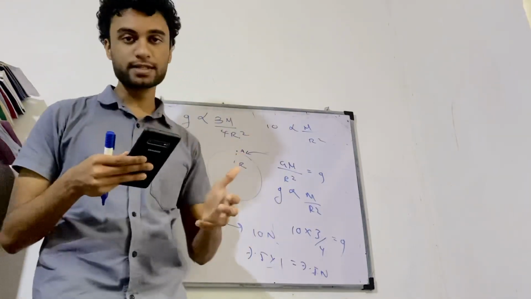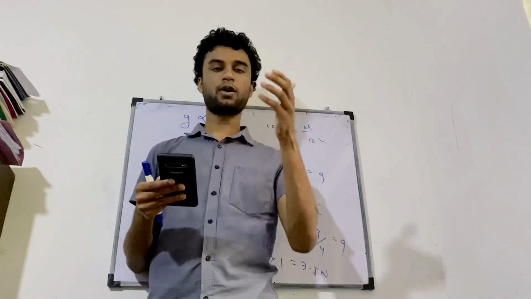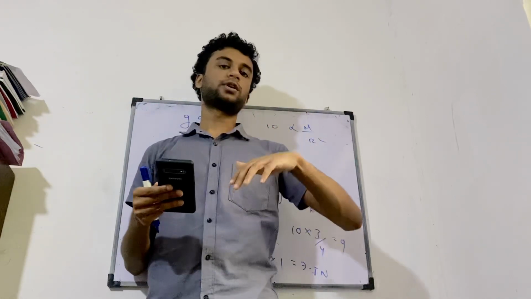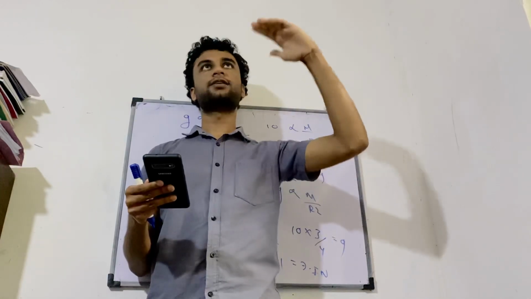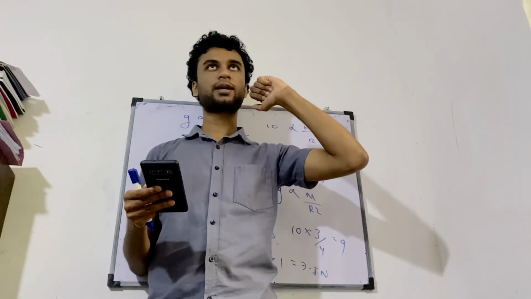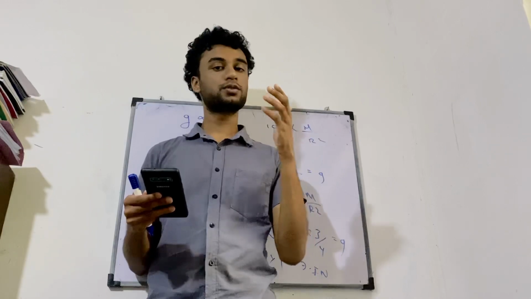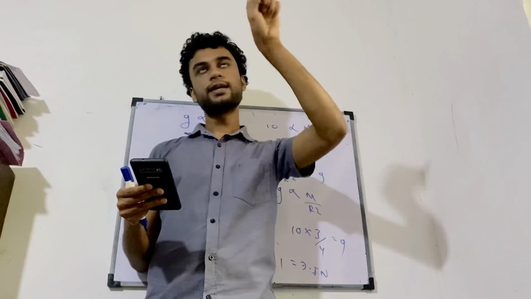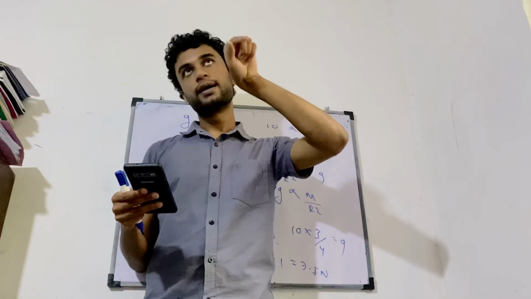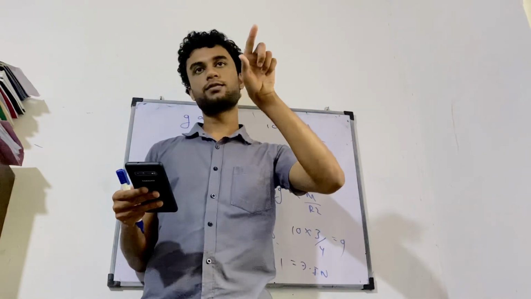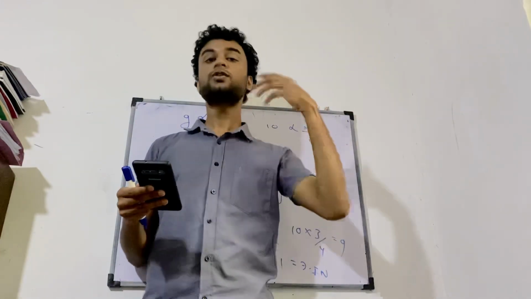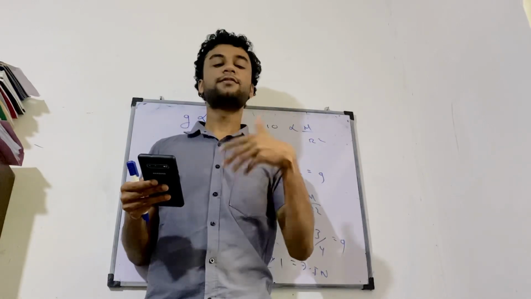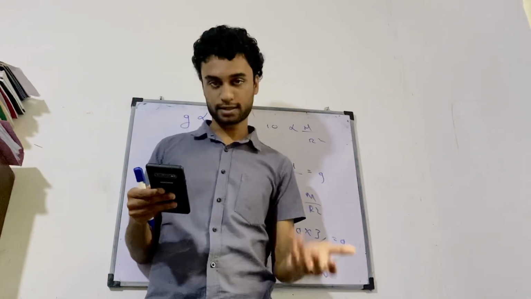So you can do such questions mentally. You know that GM over R squared is equal to gravitational field intensity. So if you can see mentally that mass increases by a factor of 3 and radius increases by a factor of 2, we get M over R squared to be equal to 3M over (2R) entire thing squared. So we get 3M over 4R squared. That means 3/4 of the previous gravity. That means 3/4 of the gravity of the earth. That means 3/4 of the weight of that object on the earth.